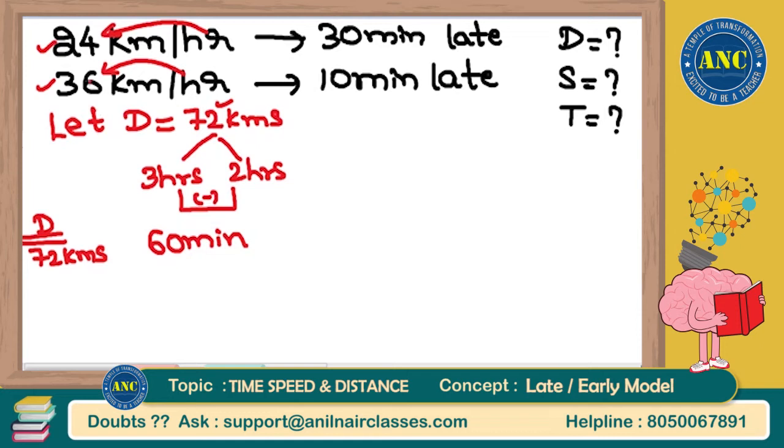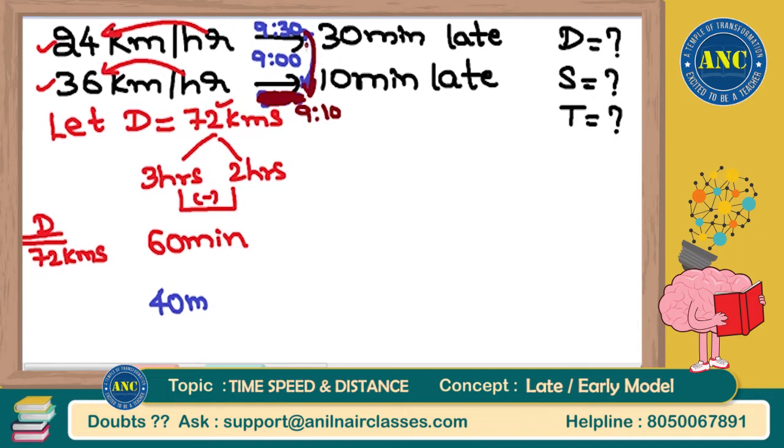This entire first line is according to my assumption. According to the question, 9 o'clock is the office time, for example. First day 30 minutes late, 9:30. Second day 10 minutes late, 8:50. 9:30 and 8:50, what is the difference in time? Sorry, I am late by 10 minutes here, right, sir? I took it as early, sorry. Being late by 10 minutes means 9:10.